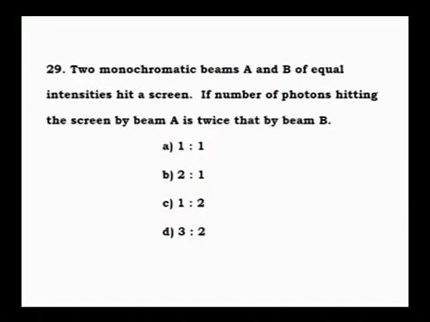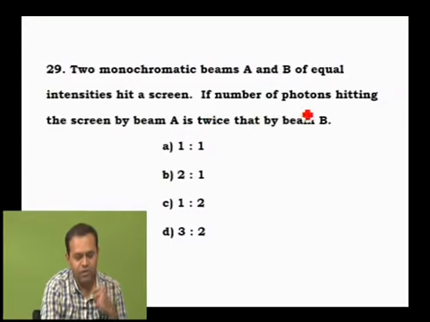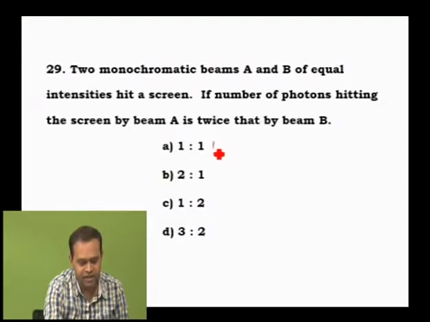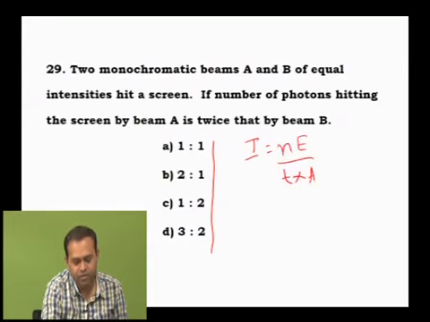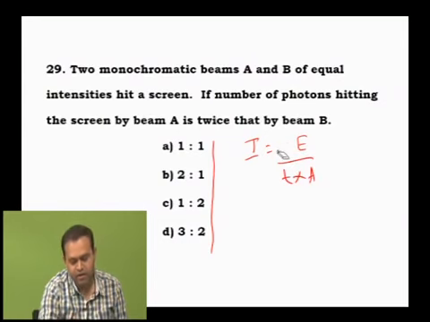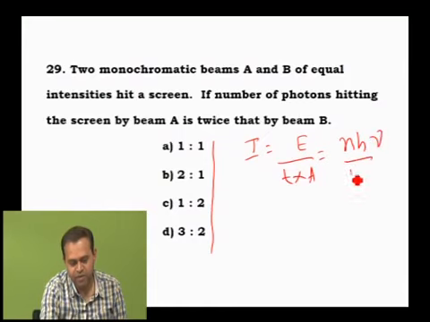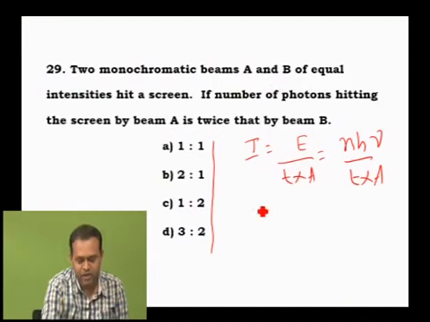Then, two monochromatic beams A and B of equal intensity hit a screen. If the number of photons hitting the screen by beam A is twice that of B, then they ask for the relation. Again, the intensity formula: I is equal to energy by time into area. Taking n number of photons, for n photons the energy is n into h into nu divided by time into area. Correct? Two monochromatic beams A and B of equal intensity. Intensity is the same, meaning IA is equal to IB.